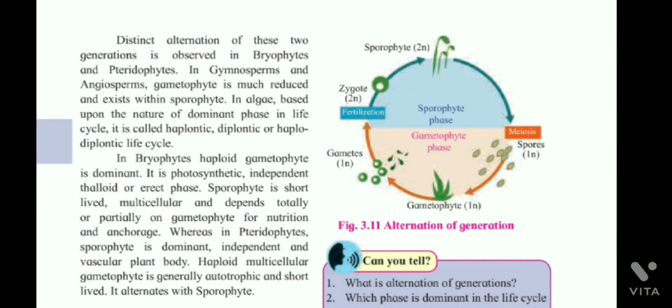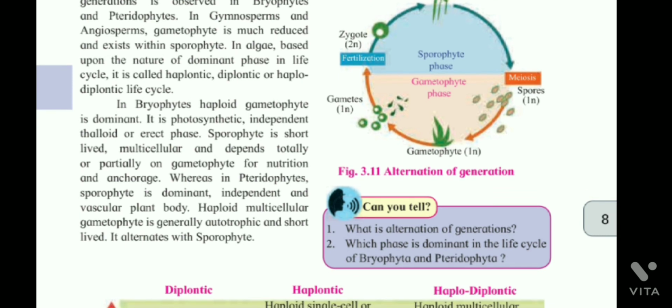Distinct alternation of these two generations is observed in bryophytes and pteridophytes. In gymnosperms and angiosperms, gametophyte is much reduced and exists within sporophyte. In algae, based upon the nature of dominant phase in life cycle, it is called haplontic, diplontic or haplodiplontic life cycle. In bryophytes, haploid gametophyte is dominant. It is photosynthetic, independent, thalloid or erect phase.